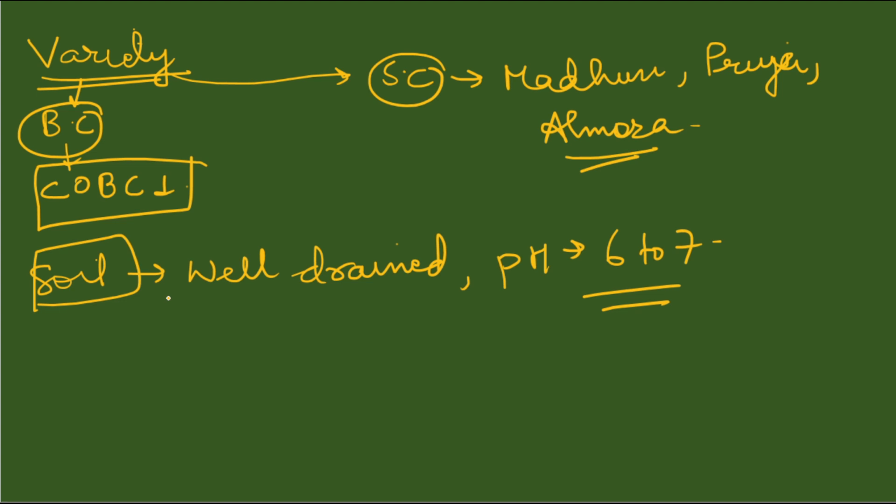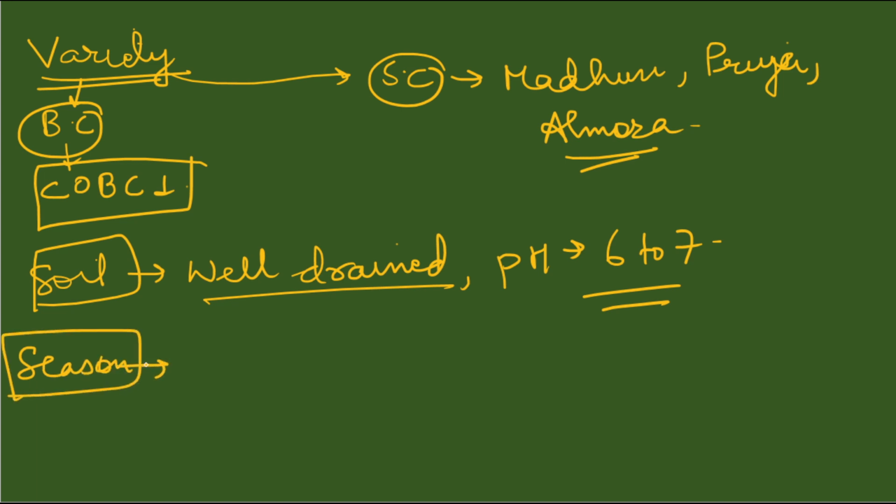We don't require a specific type of soil, either alluvial, black, or loamy. Although loamy soil is good for its cultivation, if the soil is well drained and the pH is around 6 to 7, we can grow sweet corn and baby corn nicely. That is why you will see that sweet corn and baby corn can be easily grown around cities, because these are commercial varieties and a specific soil is not required. We have to keep in mind the soil should be well drained and the pH should be around 6 to 7.